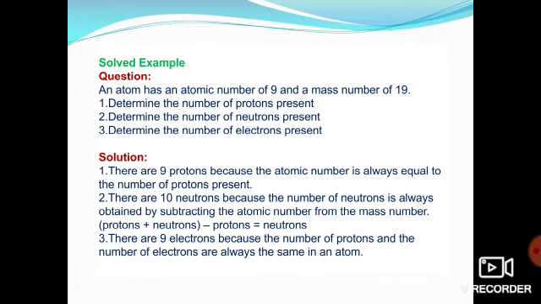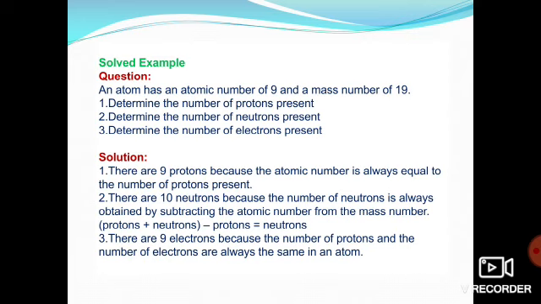See, what is the question? An atom has an atomic number of 9 and a mass number of 19. What is given there? Atomic number is given as 9, mass number is given as 19. Now what you have to do first is determine the number of protons present in it. What will be the number of protons? Obviously 9. Why 9? Because its atomic number is 9.